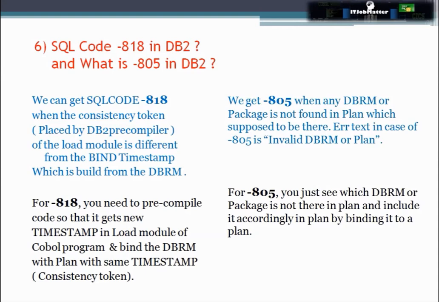To resolve SQLCODE -818, you need to precompile the code so that it gets a new timestamp in the load module of the COBOL program, and bind the DBRM with the plan with the same timestamp. And to resolve SQLCODE -805, you just see which DBRM or package is not there in the plan and include it accordingly by binding it to the plan.